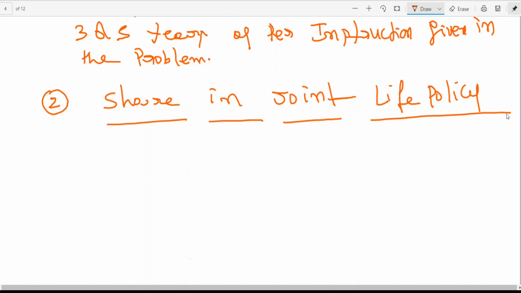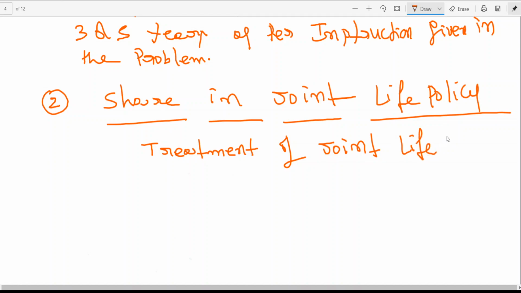So we discuss what is joint life policy. Before I go to that, let me explain how we treat the joint life policy. Today's class I'm explaining share in joint life policy of the outgoing partner. So that treatment we'll be discussing.